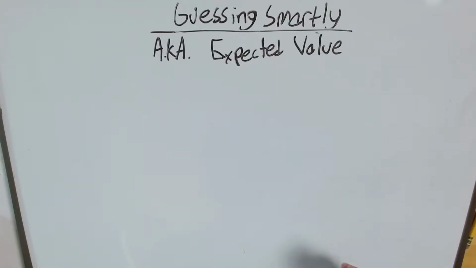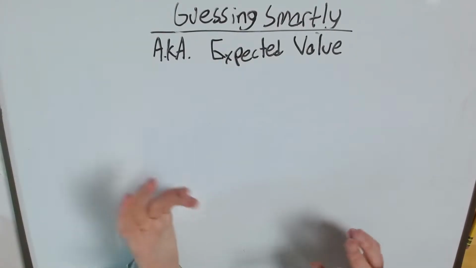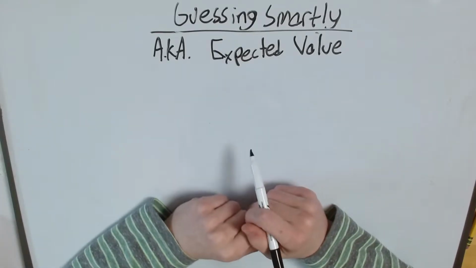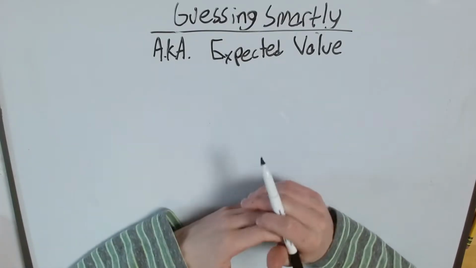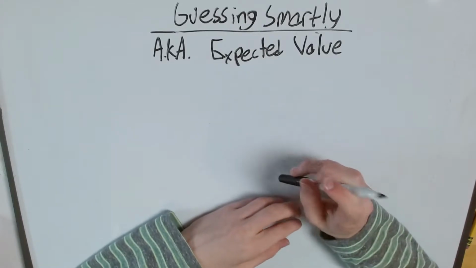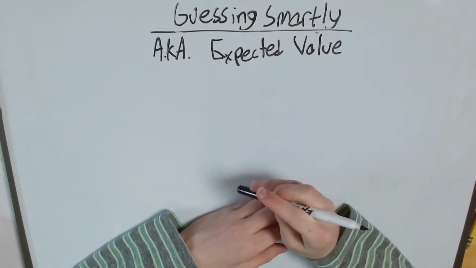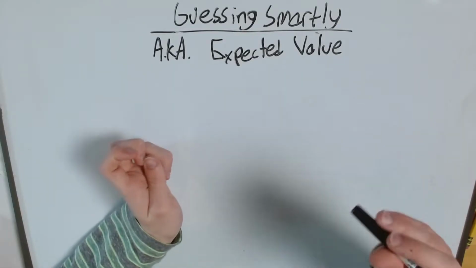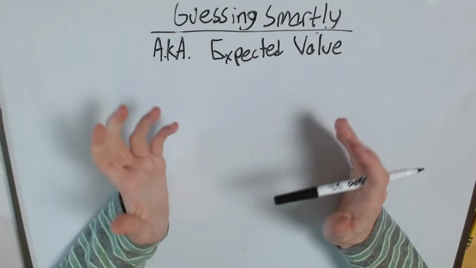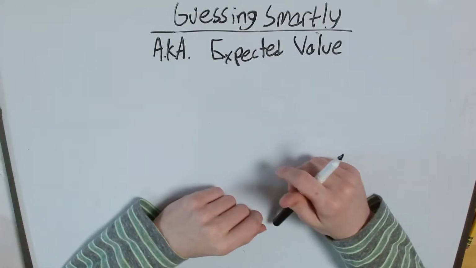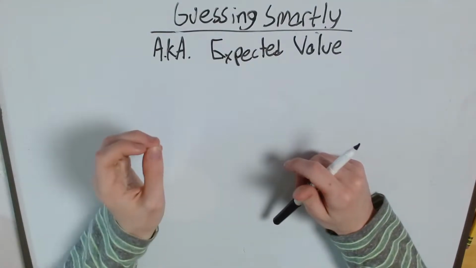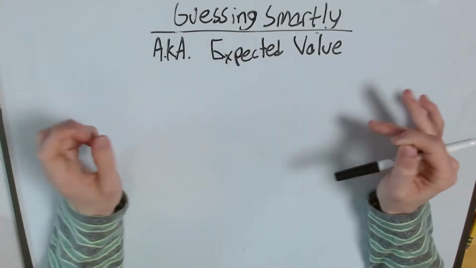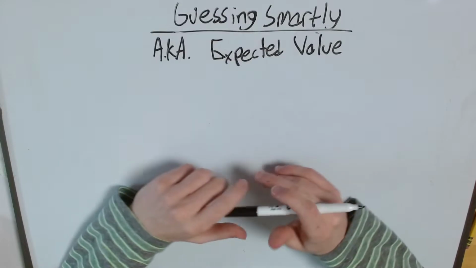You ever wish you could just guess better? That you could know exactly how many gumballs were in one of those big things they have at grocery stores? Well, I can't teach you how to do that, but I can teach you how to get really, really close to it. In this video, we're going to go over how to guess smarter and better using math, more specifically, expected value. We'll learn how to quantify guessing and get as close as possible to the largest possible amount of data. Right?